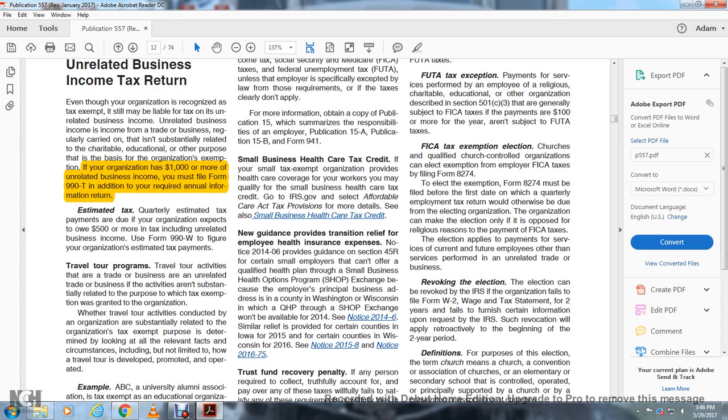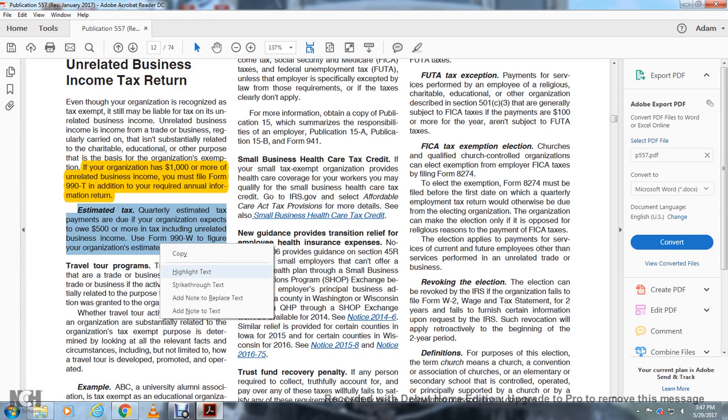Estimated tax. Quarterly estimated tax payments are due if the tax-exempt organization expects to owe $500 or more in taxes, including on unrelated business income. Use Form 990-W for the organization's estimated tax payments.